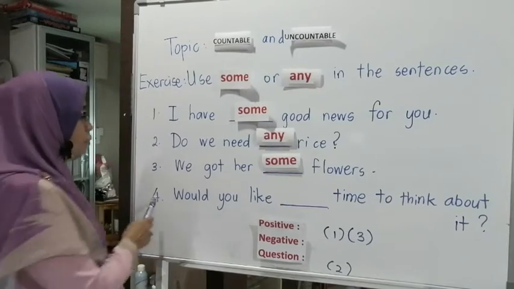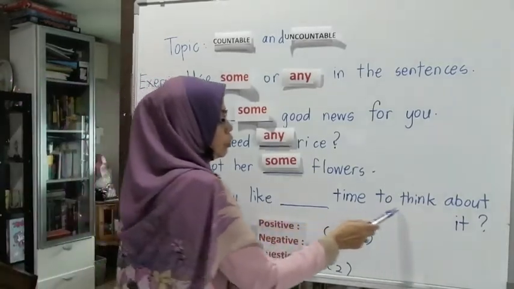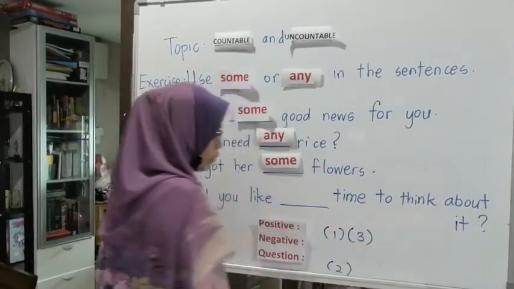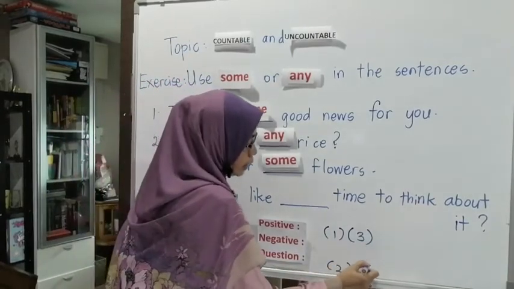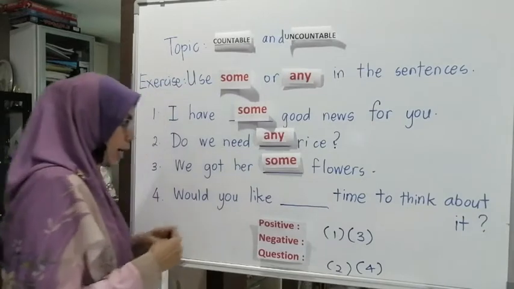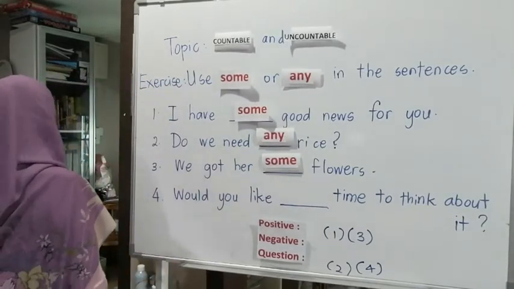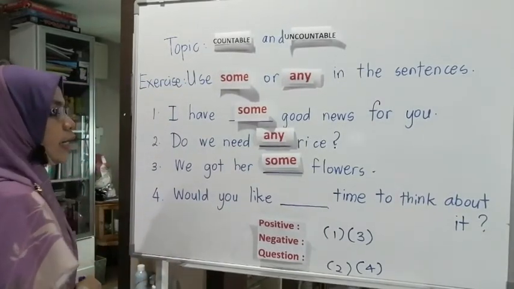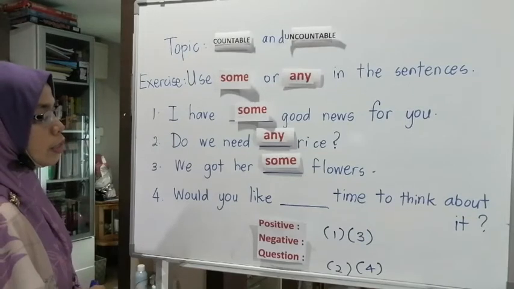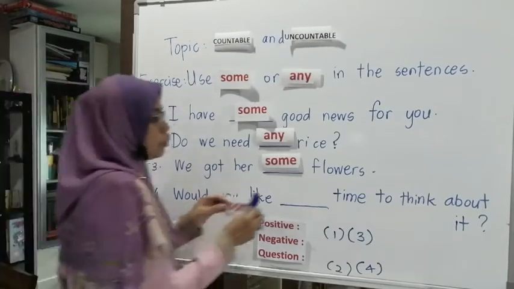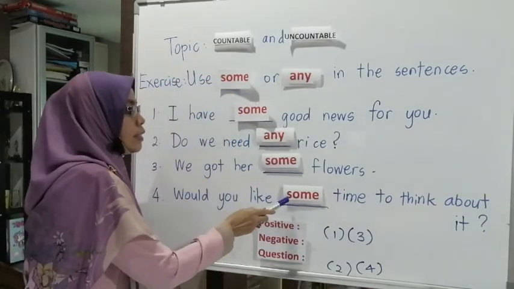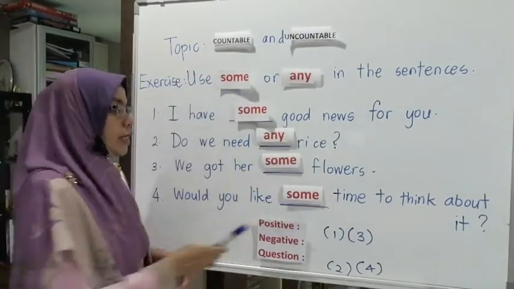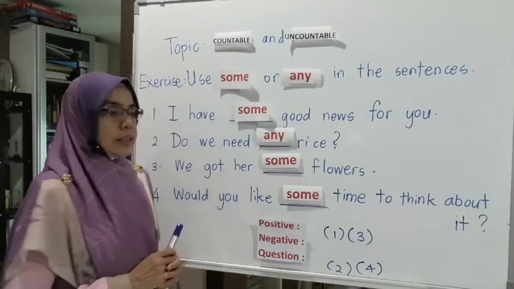Now, number 4: would you like time to think about it? It's a question, right? But here we are not going to use any, we are going to use some. Why is it some in this question?